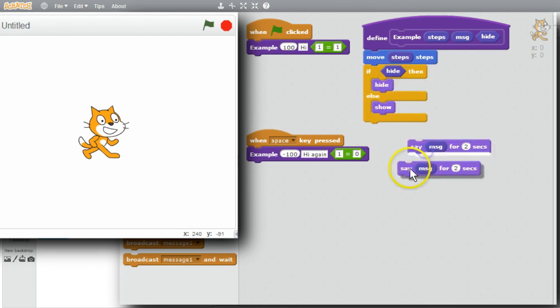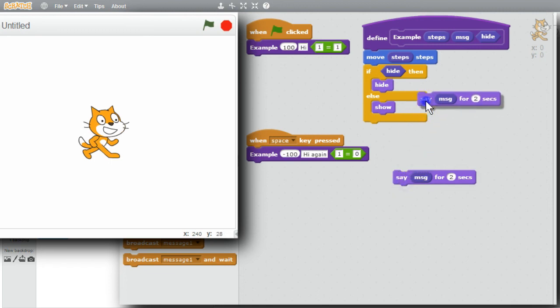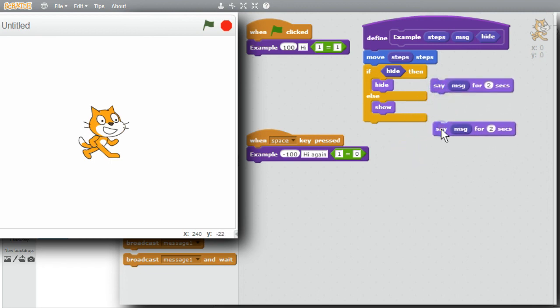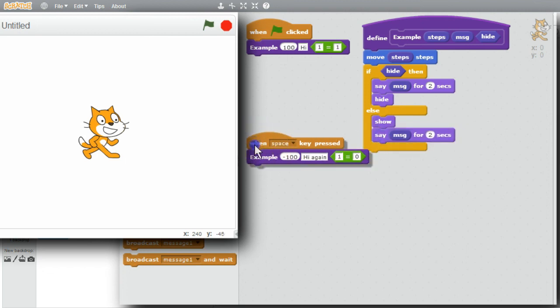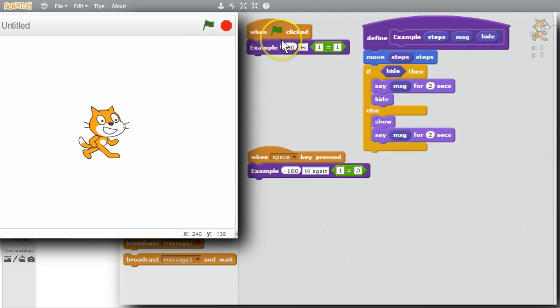I'll duplicate it. I'll need one for the if and one for the else part. I need to say the message before the cat hides. I'll put it before. I need the cat to be showing before I can say the message. Now when I click the green flag, the cat will move. It's been told to hide. It'll say the message. Then the cat will hide. When I press the space bar, the cat will move back the number of steps. Hide is false. It'll show the cat. Then it'll say the message.